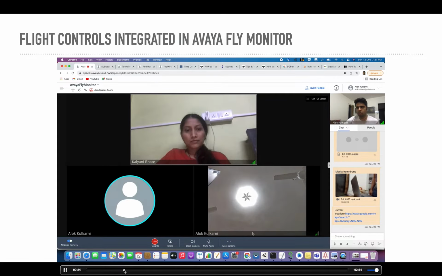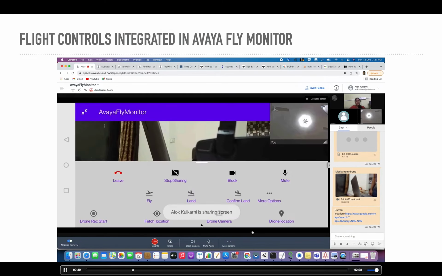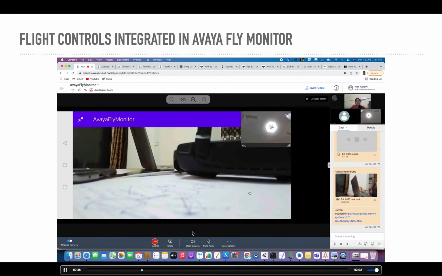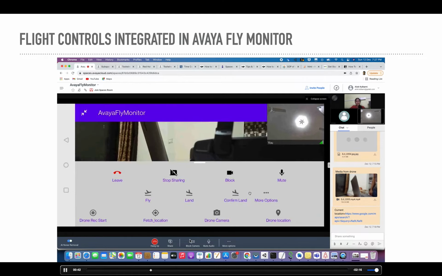What happens over here is the drone gets connected to the space, and the drone controller shares his screen, where the video footage can be streamed to the other side. What you can see right now is the drone footage that I just showed. So I have a few options over here. I can capture a picture or start a recording.